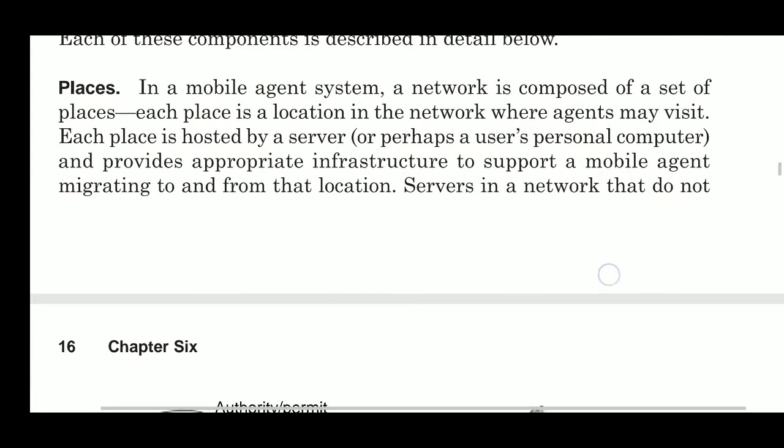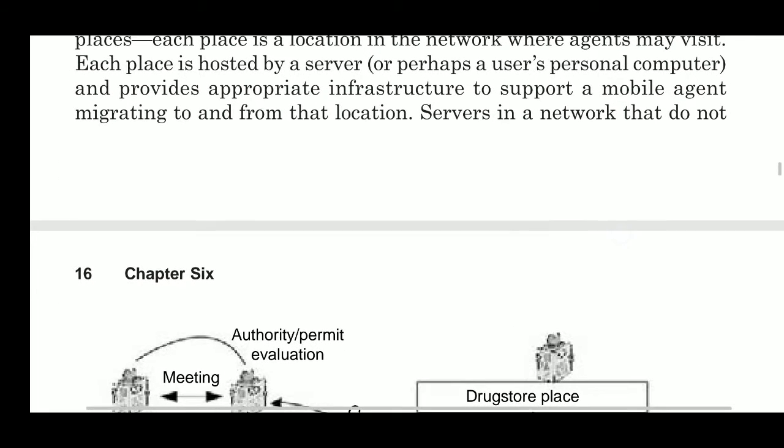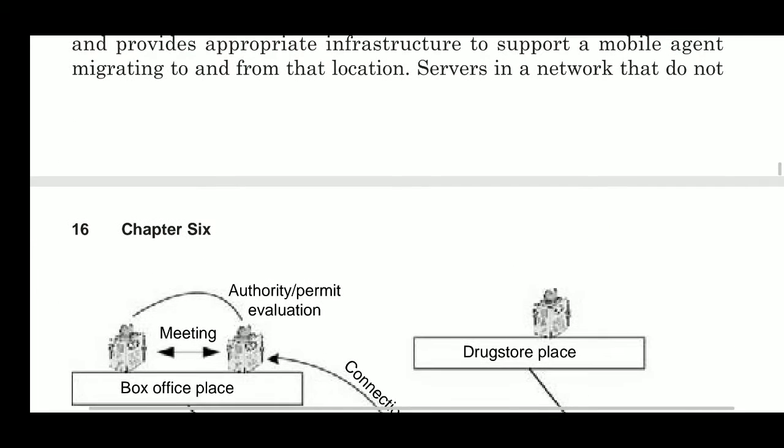And places are as follows. A network is composed of a set of places. Each place is a location in the network where an agent may visit. Each place is hosted by a server or perhaps a user's personal computer and provides appropriate infrastructure to support a mobile agent migrating to and from that location.